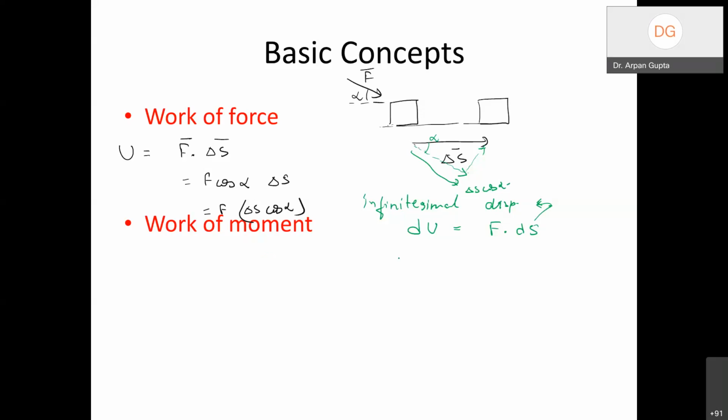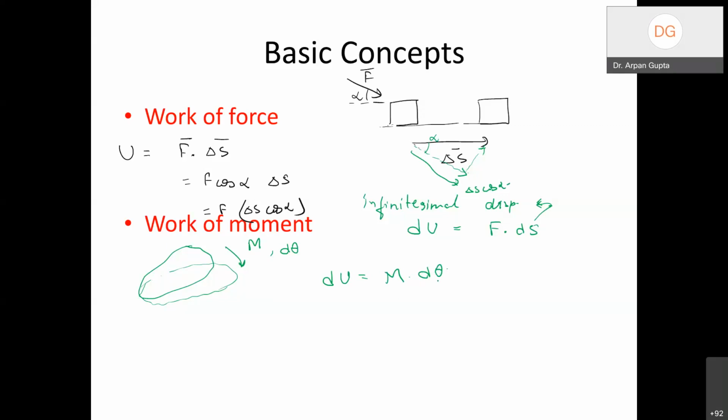Quite parallel to the force, if I have a moment acting on an object, so if I have an object which rotates by an angle, and I apply a moment M, and there is an angular rotation of d theta, then I can say that dU is equal to M times d theta.